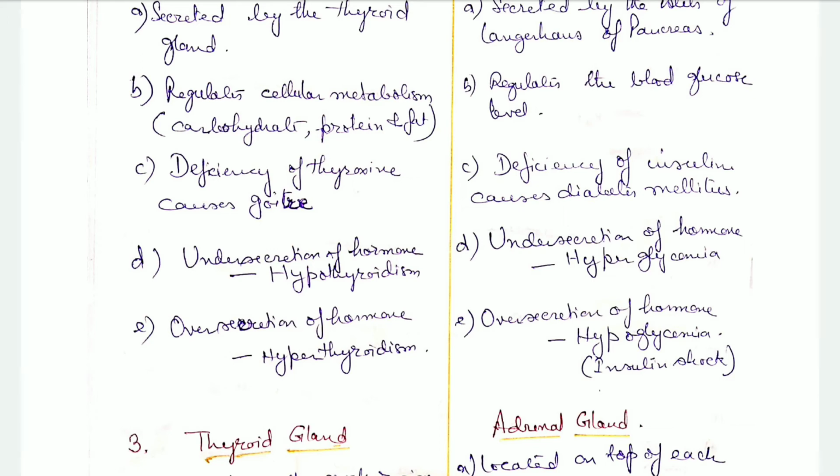Undersecretion of thyroxine leads to hypothyroidism. Undersecretion of insulin leads to hyperglycemia. Oversecretion of thyroxine leads to hyperthyroidism. Oversecretion of insulin leads to hypoglycemia, which may lead to insulin shock.